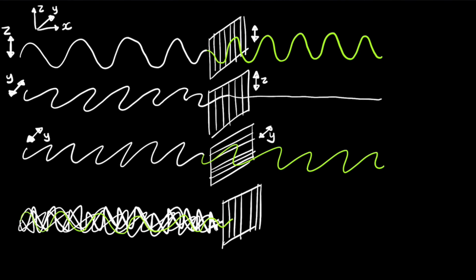However, when it hits here, it's only the vertically polarized light that is going to make it through. See, in this example here, there was no vertically polarized light, and so therefore nothing got through. But in this example here, there is some vertically polarized light, and so the vertically polarized light gets through. So a polarizer is just like a filter, if you like. If it's oscillating in the same direction, then it will get through fine. But if it's oscillating perpendicularly, it will not get through.